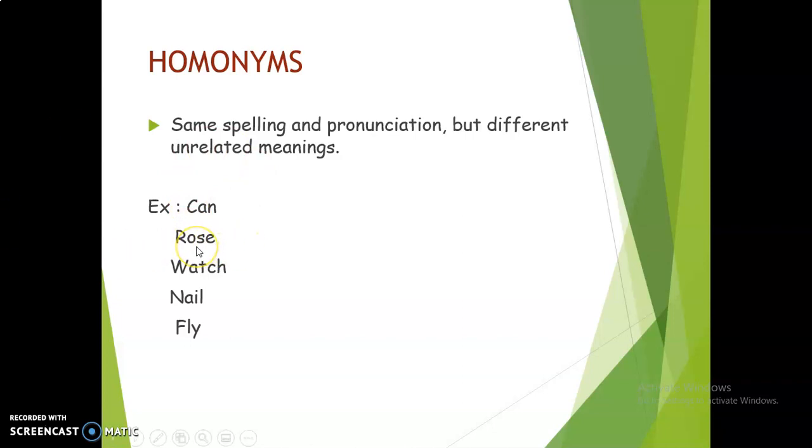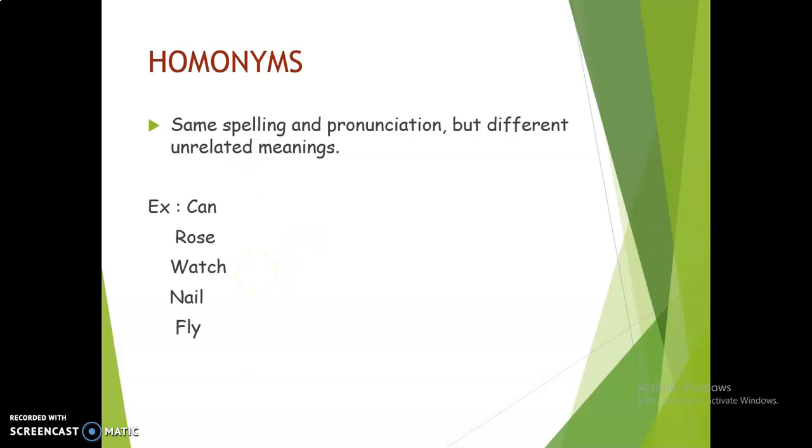Next, rose. Rose is an example of a flower, and rose also is the past tense form of rise, that means to rise to a certain height. Next, watch. Watch is to see something or somebody, like you usually watch TV, whereas another meaning for watch is something which shows time.